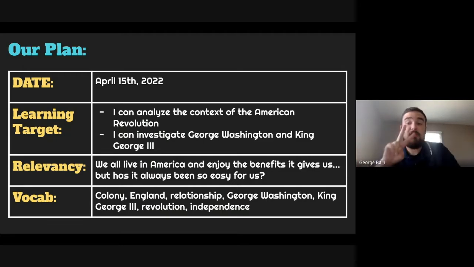Learning target. There are two things that we're going to be able to do today. You are going to be able to analyze the context of the American Revolution, and you're going to investigate George Washington and King George III. I would wager that most of you have probably heard of George Washington, but maybe King George is a new name for us. We're going to dive into that a little bit later.